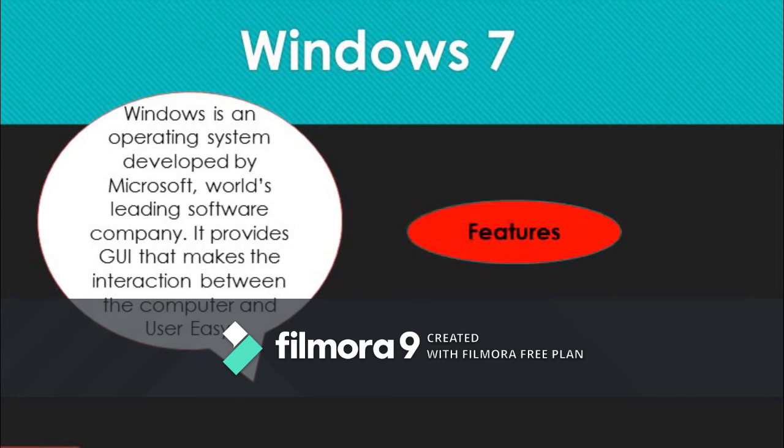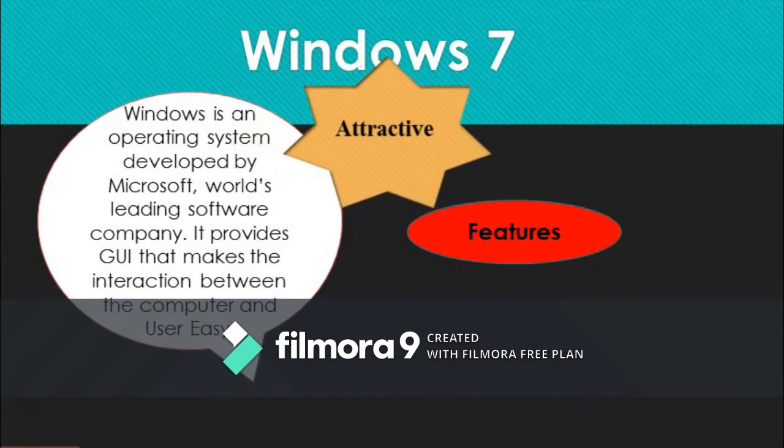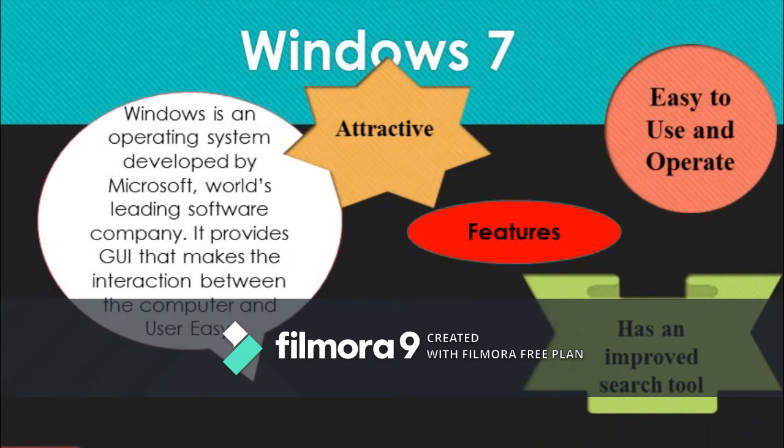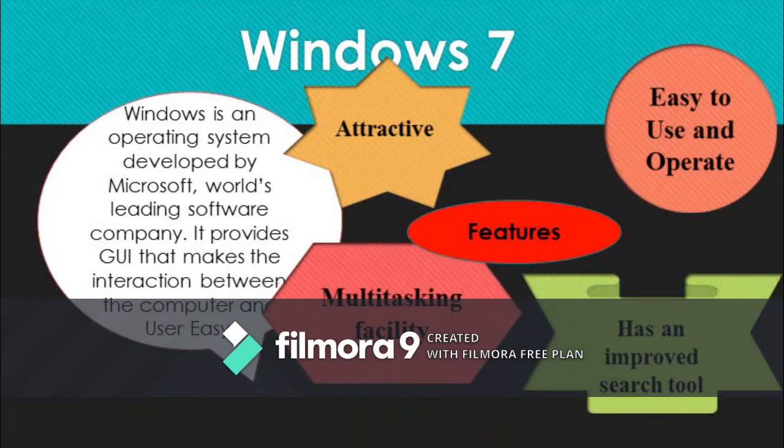Features of Windows 7. Windows is attractive. It has colorful pictures and themes. It is easy to use and operate. It has an improved search tool. It allows user to work on many programs at the same time. It means it is multitasking.